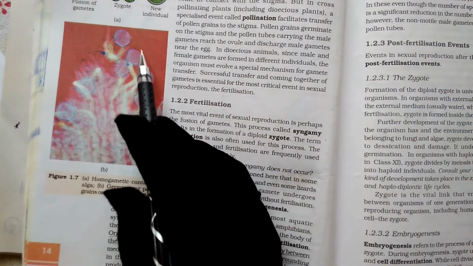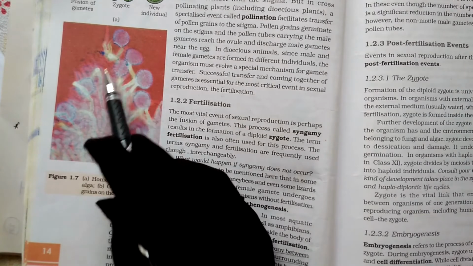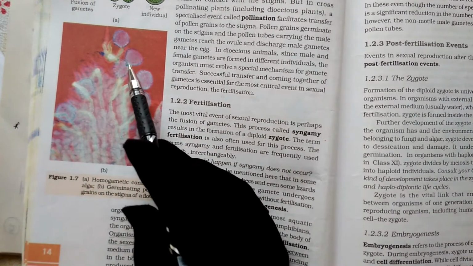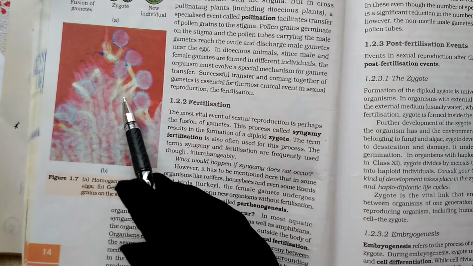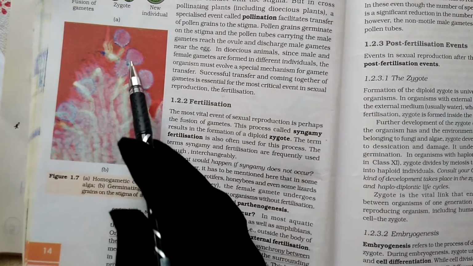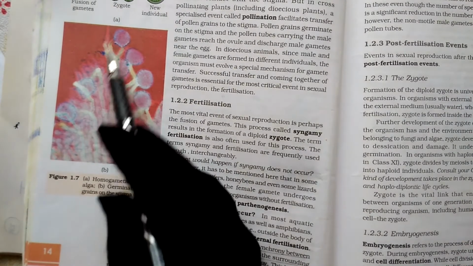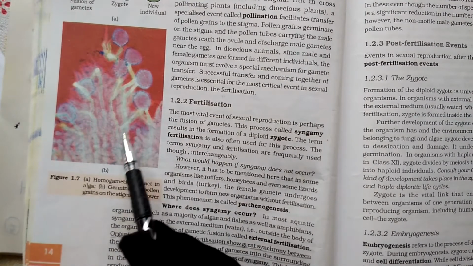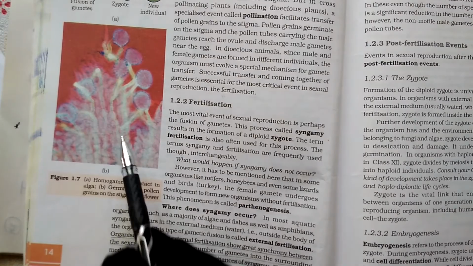So these are all the pollen grains which have fallen on the stigma. As soon as they fall here, the pollen tube starts arising. After germination, the pollen tubes start arising. So these are nothing but your pollen tubes, which are even given as a diagram in your textbook. Next one.